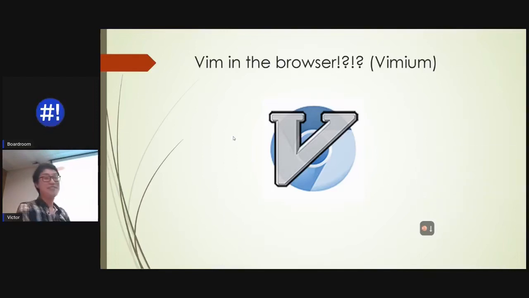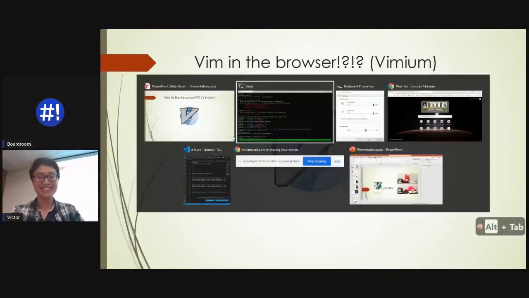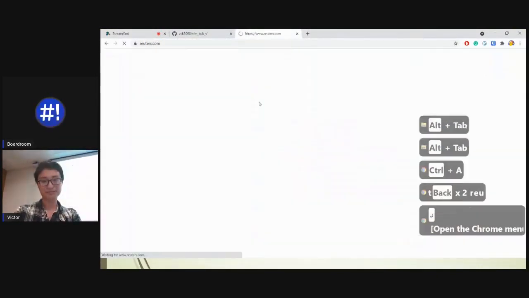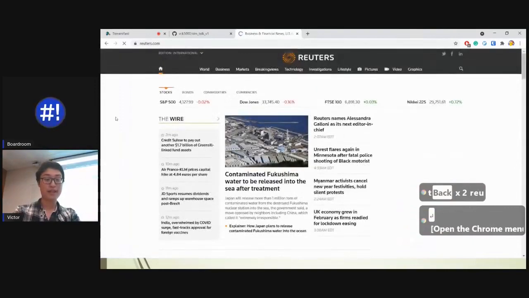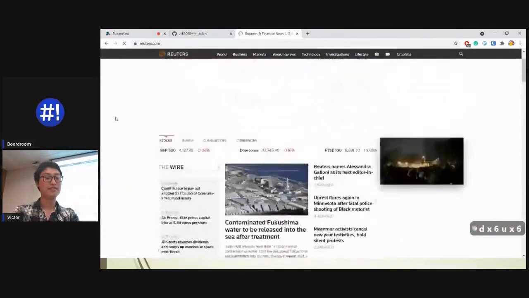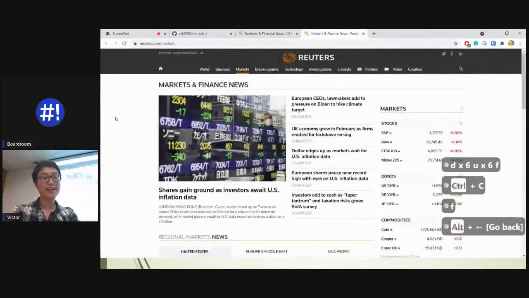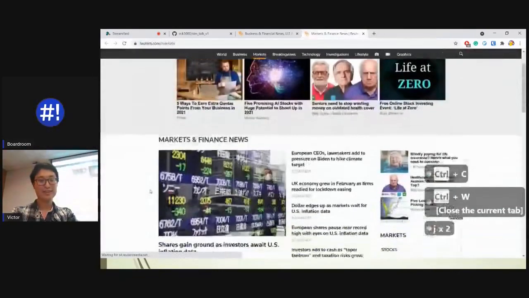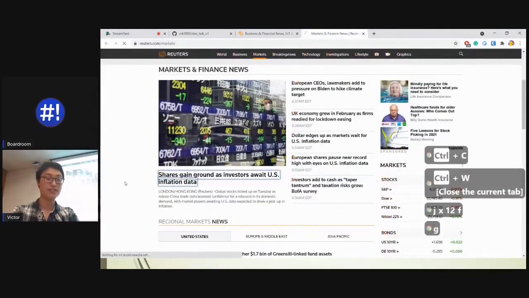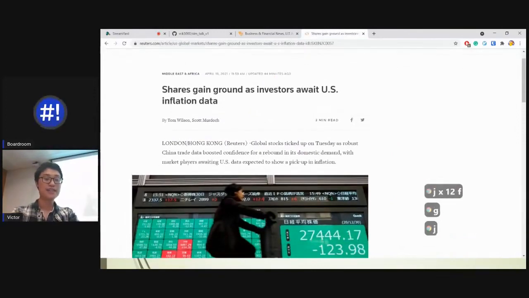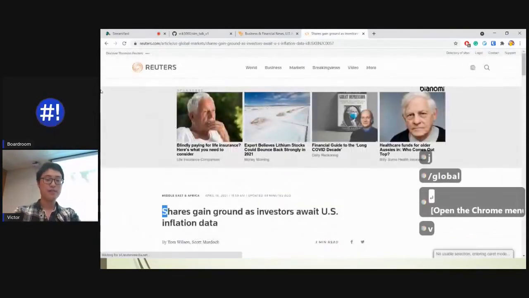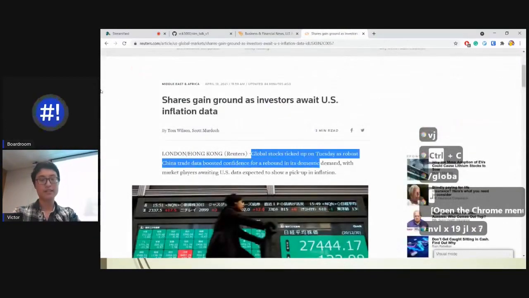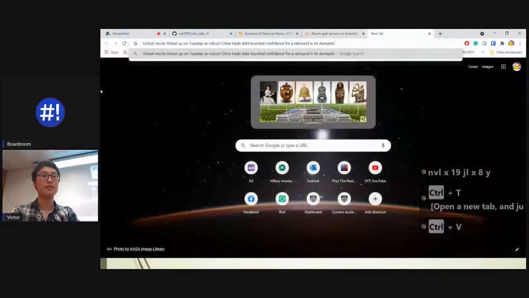Next, Vim in the browser. If I go to Google Chrome, let's say I go to like a random news site. I'm using Vimium like every day. I press D to go down my screen. And I press F to select things. If I want to click into this thing, I'm not going to move my mouse over to there. I'm going to scroll down, press F, and it says G, so I just hit G. And I go straight into it. If I want to select some text like the global stocks, search for global stocks, press V, and I can select myself. I press Y, I can yank it. There it is in my clipboard.